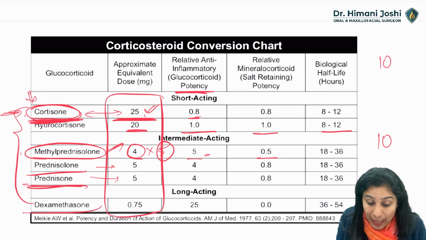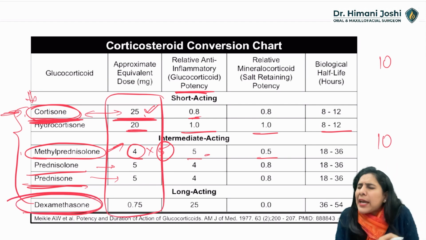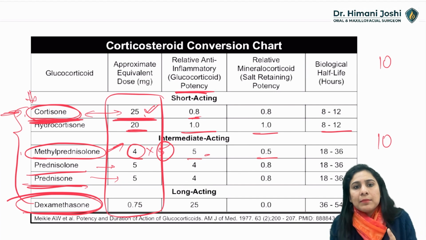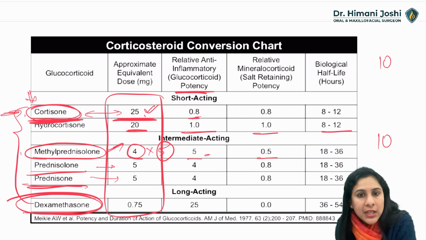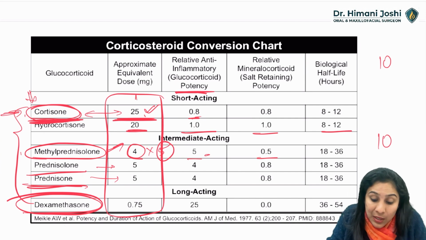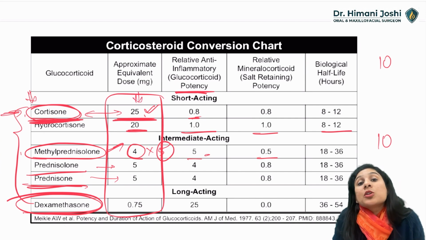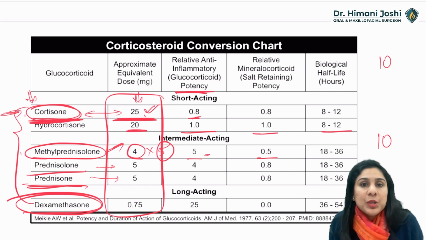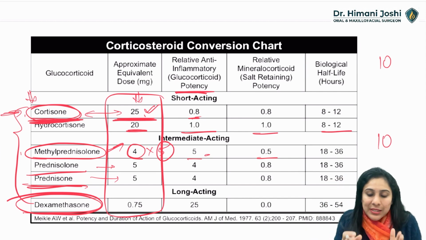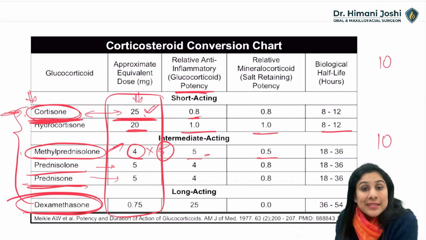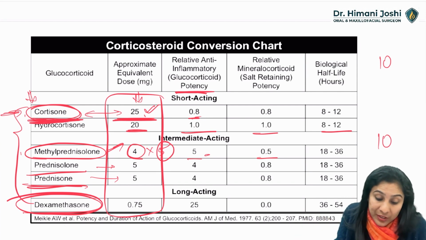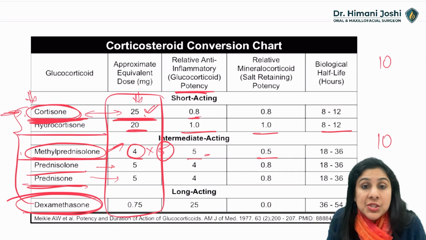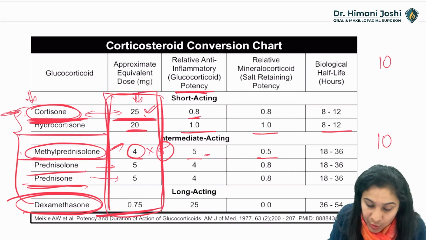If he is taking tablets of dexamethasone because of some very, very acute autoimmune condition, if he is taking 1 mg dexa in the morning and 1 mg dexa in the evening, he is actually taking a 3 times dose of the normal steroid level. Okay, and divided into 2 parts. So then that can be a problem. Okay, so this is the steroid equivalence chart: how much cortisone is equivalent to hydrocortisone, methylprednisolone. So you have to know this chart. At least this part you have to know.